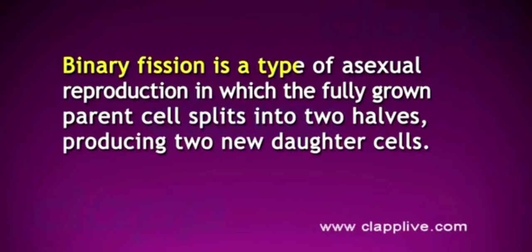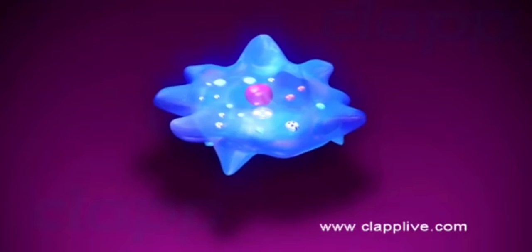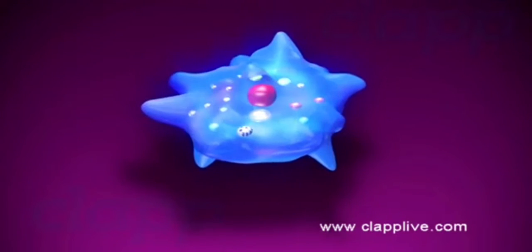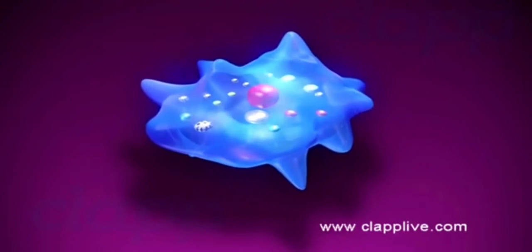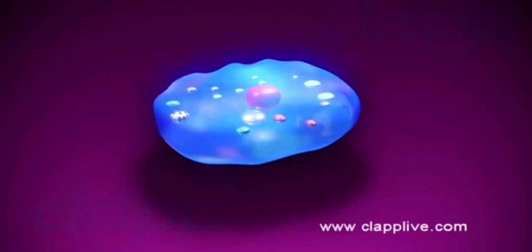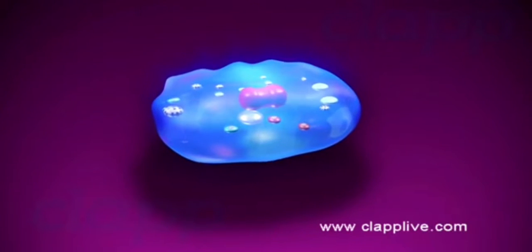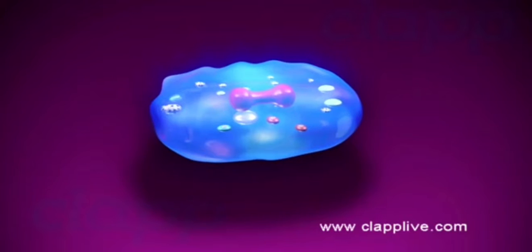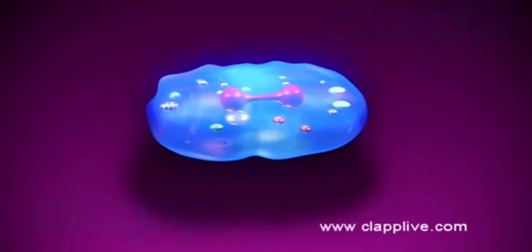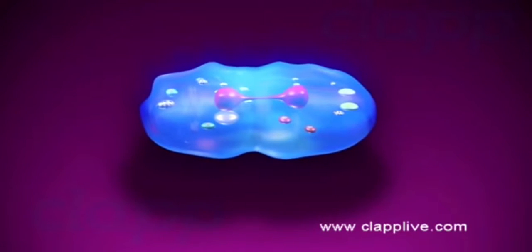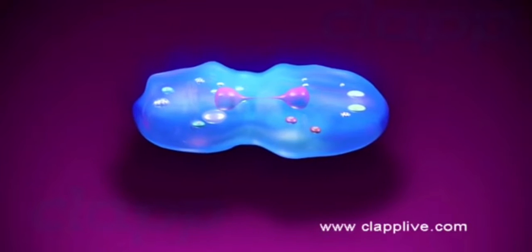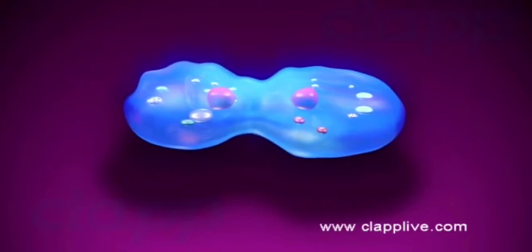Binary fission is a type of asexual reproduction in which the fully grown parent cell splits into two halves, producing two new daughter cells. At the time of binary fission, the amoeba withdraws pseudopodia and becomes spherical in shape. The nucleus splits longitudinally and divides into two daughter nuclei. These daughter nuclei move towards opposite poles. This is followed by the elongation of the parent cell.